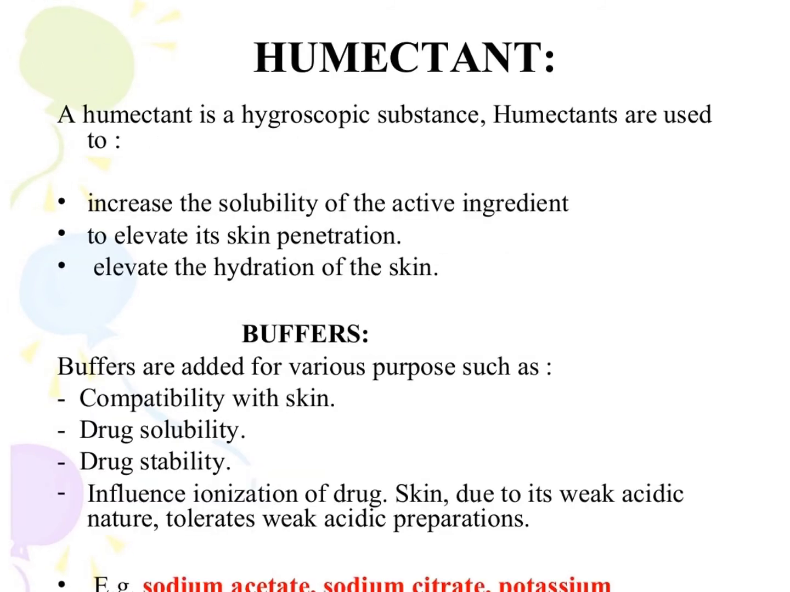Fourth is humectants. A humectant is a hygroscopic substance. Humectants are used to increase the solubility of the active ingredients, to elevate the skin penetration and to elevate the hydration of the skin. Fifth is buffers. Buffers are added for various purposes such as compatibility with the skin, drug stability, drug solubility, and to influence the ionization of the drug. Skin is weakly acidic in nature and tolerates weakly acidic preparations. Examples of buffers are sodium acetate, sodium citrate, and potassium acetate.